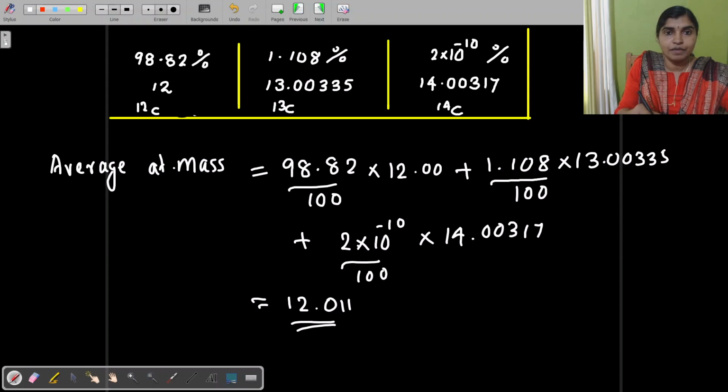So how will you find out the average atomic mass? You have to take the percentage of each isotope, divide it by 100, then multiply it with the corresponding atomic mass. Then add the three.